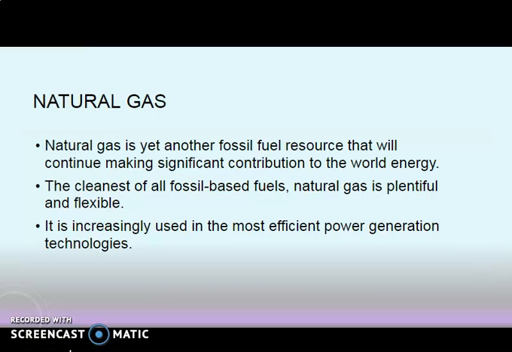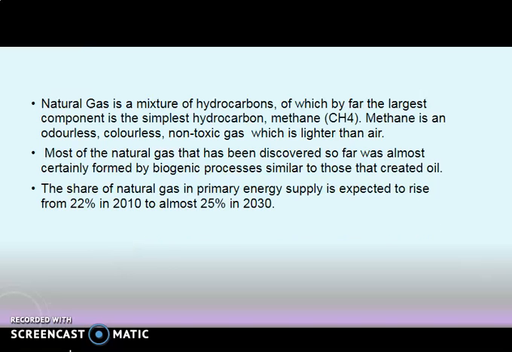Next is natural gas. It is another fossil fuel resource that will continue making significant contribution to world energy. The cleanest of all fossil-based fuels, natural gas is plentiful and flexible. It is increasingly used in the most efficient power generation technologies. And it is a mixture of hydrocarbons, of which the largest component is the simplest hydrocarbon, methane. This methane is a colorless, odorless, and non-toxic gas which is lighter than air.